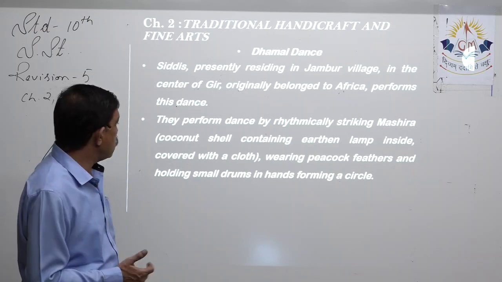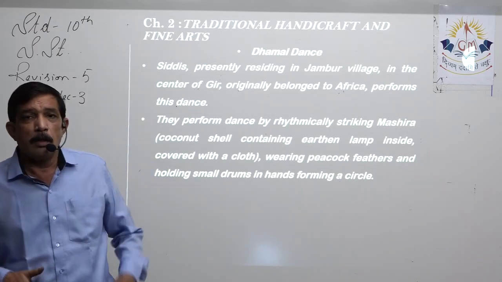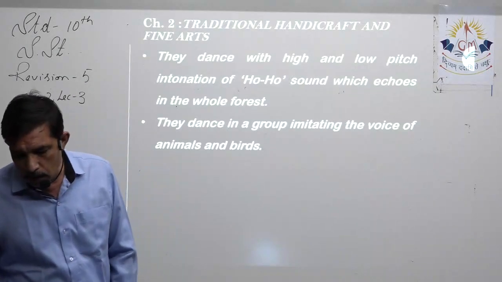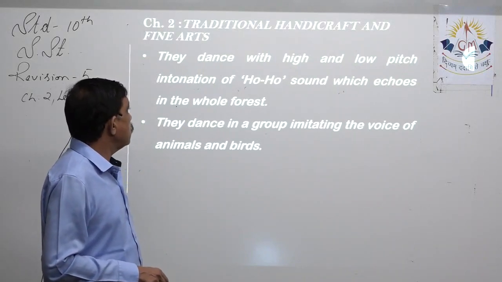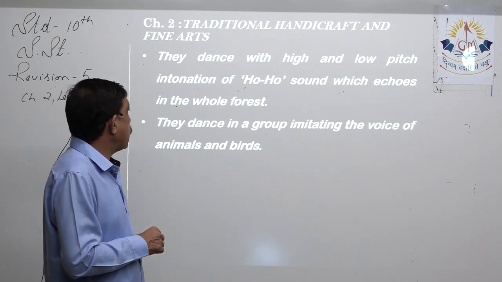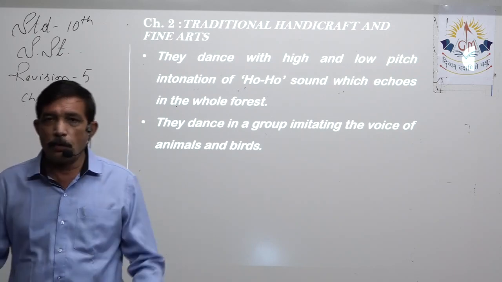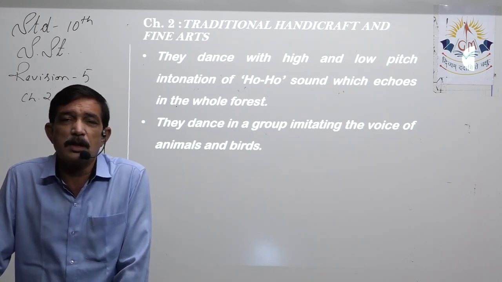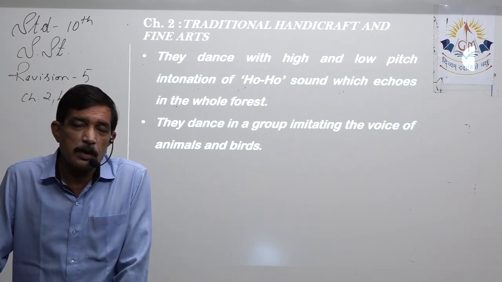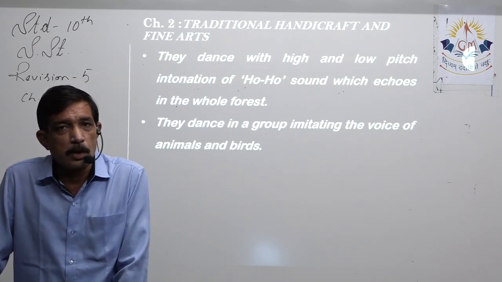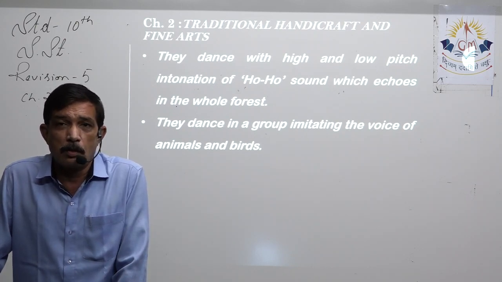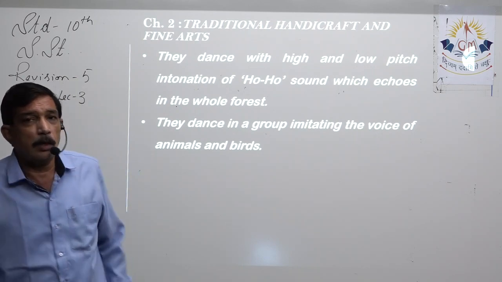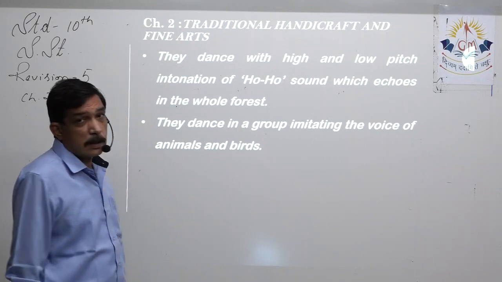So wearing peacock feathers and holding small drums in their hands, usually near the chest, they keep on playing it and they form a circle. They dance with high and low pitch intonation of ho ho sound which echoes in the whole of the forest. Usually the forest during the daytime is very quiet, that much noise is not there, right? In the forest usually birds and animal sounds will be there, sometimes the wind or breeze sound will be there. Apart from that, the forest will be quiet, and the ho ho sound, because of that intonation, echoes in the jungle, and they give out high and low pitch of this sound so that it echoes in the jungle.